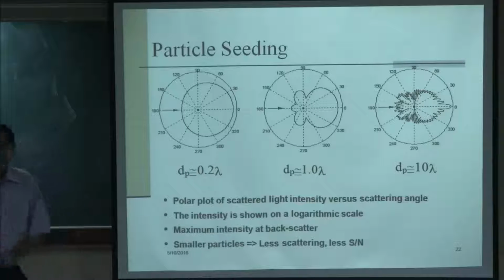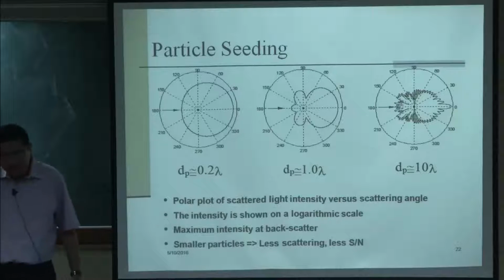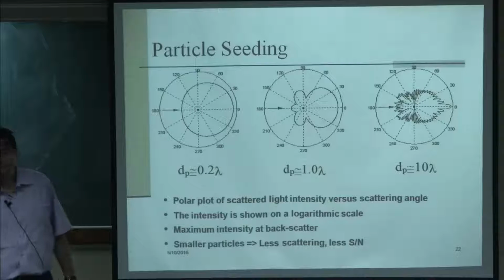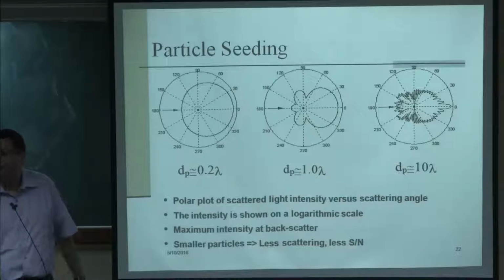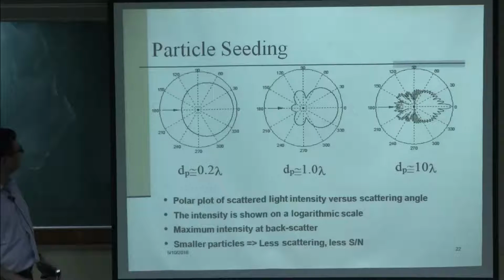Now, another important aspect of measuring using LDV is the particle seeding. As I said, the seeding particles are required. Your measurement depends on the size of the seeding particle you are using as well. It is not that straightforward.